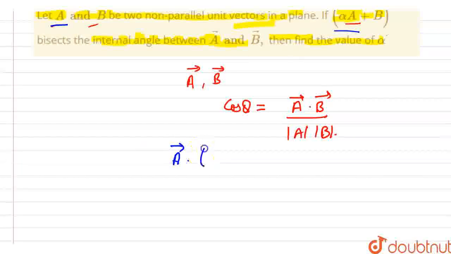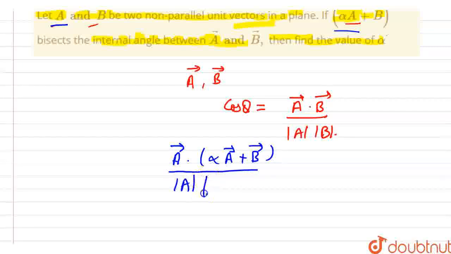So by using this we can write the angle between a vector and this vector as a vector dot this vector, which is alpha times a vector plus b vector, divided by magnitude of a vector and magnitude of this vector, which is alpha times a vector plus b vector. It should be equal to the angle between b vector and this vector, because this vector bisects these two angles.